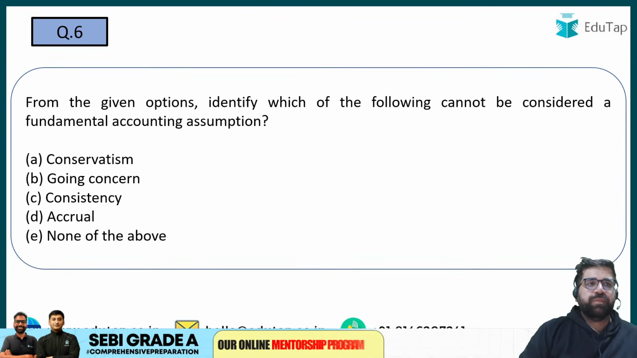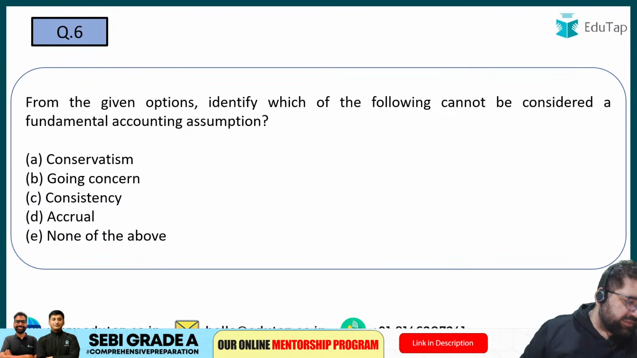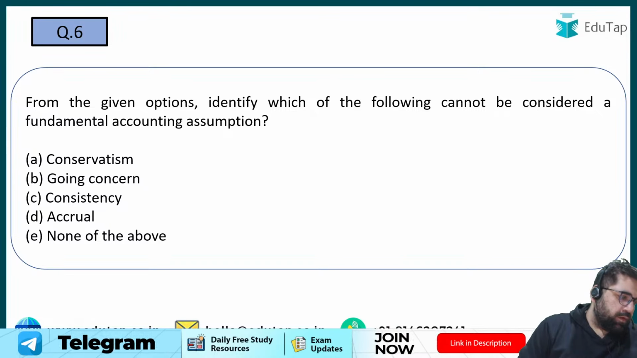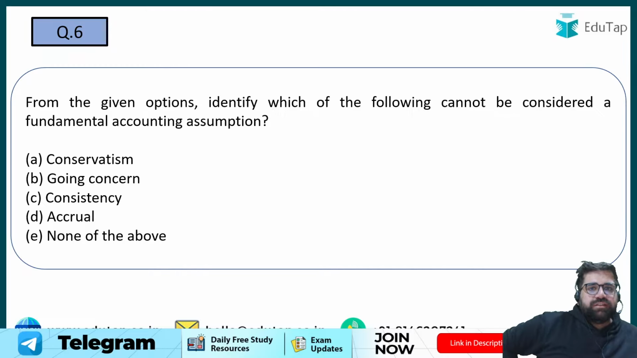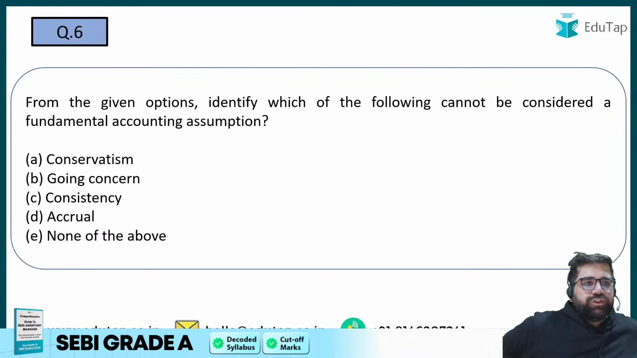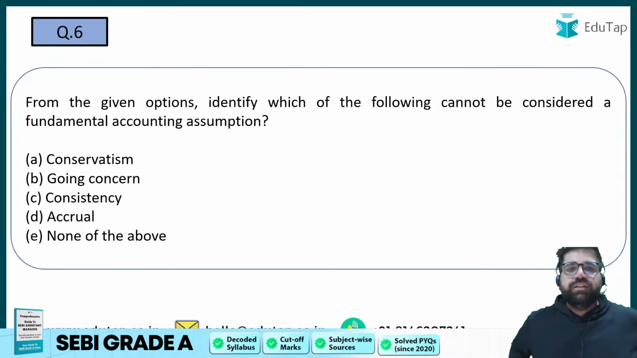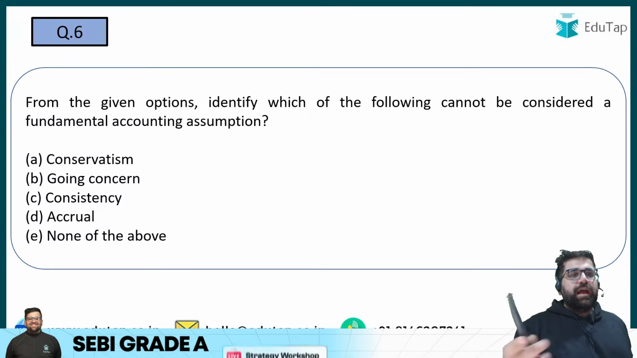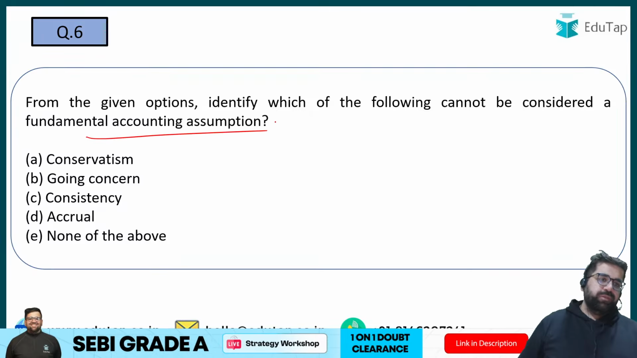Right. Okay. Next question is question number 6. Everybody, please try to answer this. From the given options, identify which of the following cannot be considered as the fundamental accounting assumption.